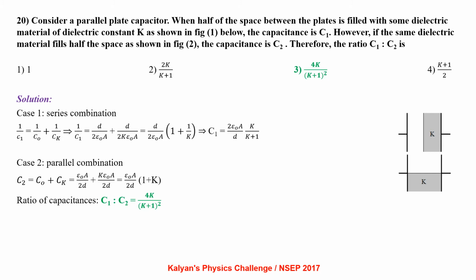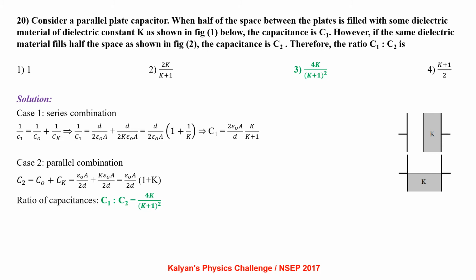In the first case, it becomes a series combination of two capacitors, 1 by C1 equals 1 by C0 plus 1 by Ck. 1 by C1 equals d by 2 epsilon naught A plus d by 2 k epsilon naught A. Since the dielectric material divides the distance between the two plates into two halves, we write d by 2 for each capacitor. Effectively, C1 equals 2 epsilon naught A by d into k by k plus 1.